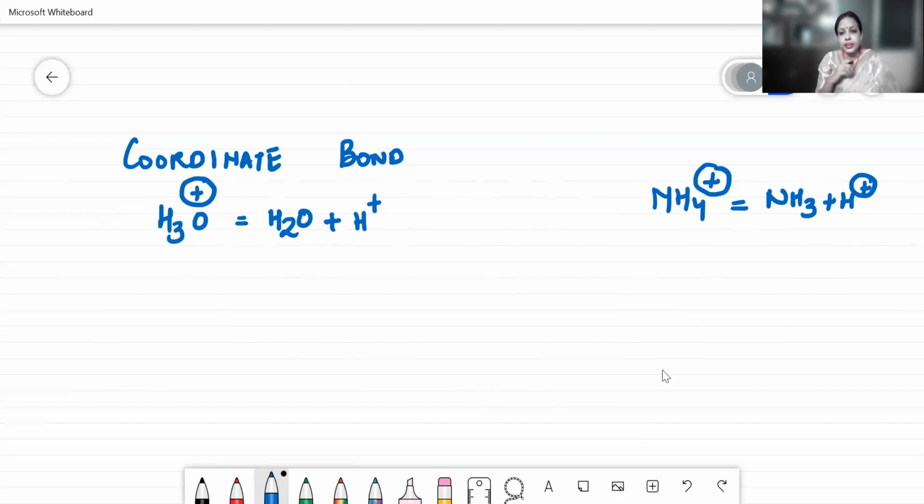So it is highly unstable. Because it is highly unstable, therefore it is considered to be the highest reactive species. Just remember one thing, children, that when we are doing sciences, whether it is your physics, your chemistry, or your biology, we need to ask a question why.